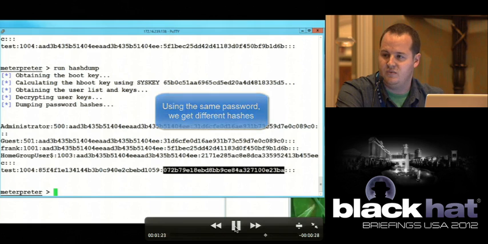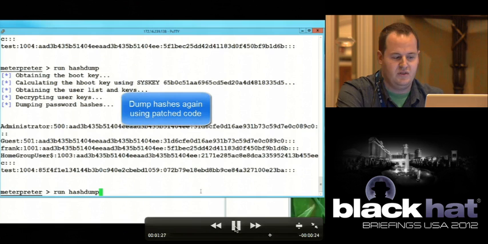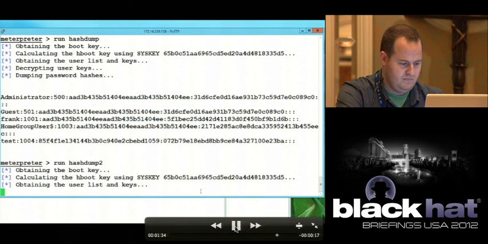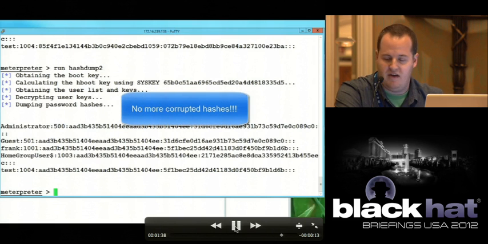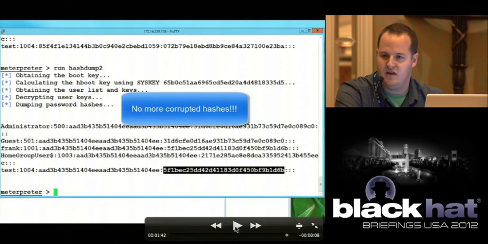So now we're going to run our patch code, and we'll show you how, with no modifications to the systems, we'll pull the right hashes for this particular user. So there you have it, no more corrupted hashes. We've got the same hash for both Frank and Test. They're using the same passwords, no more hash corruption.